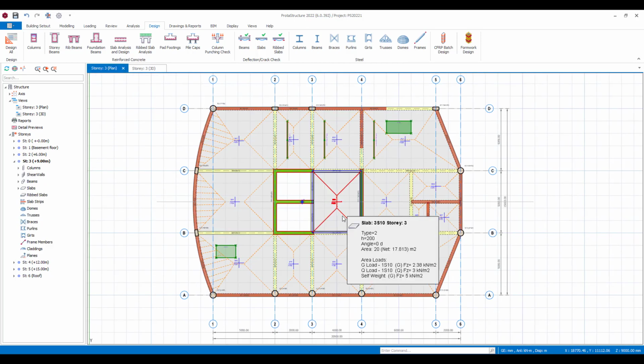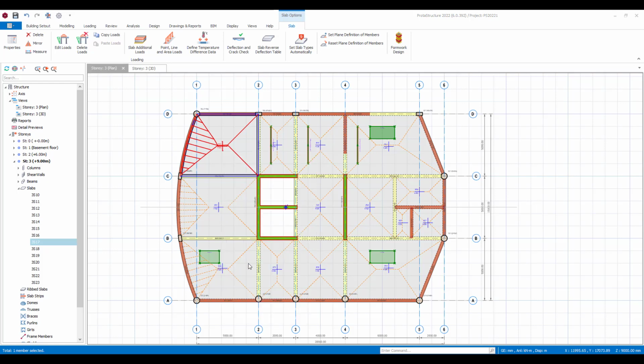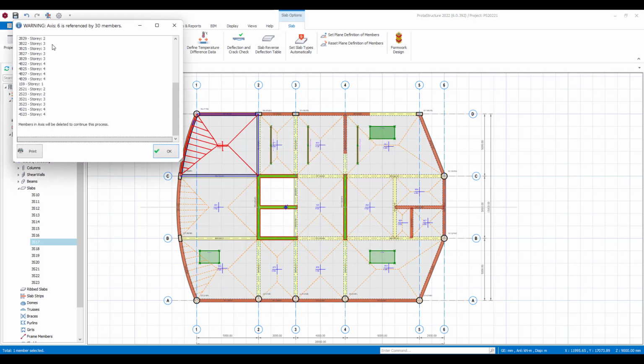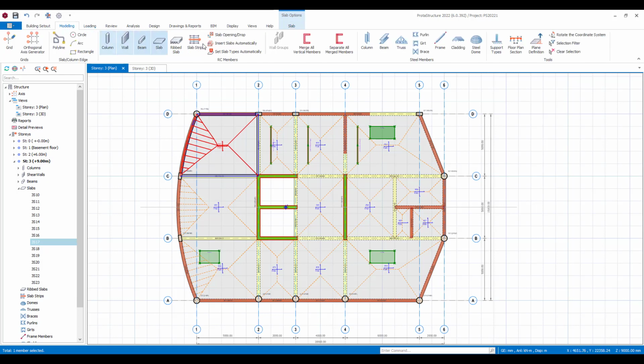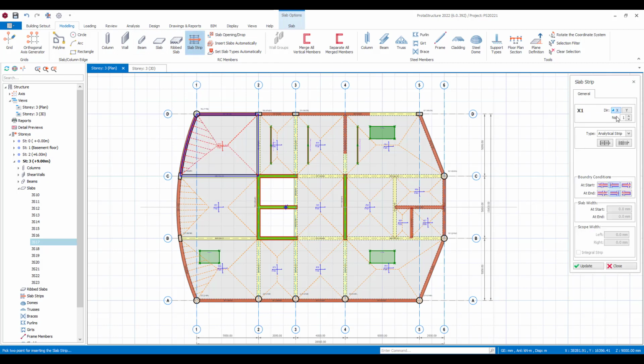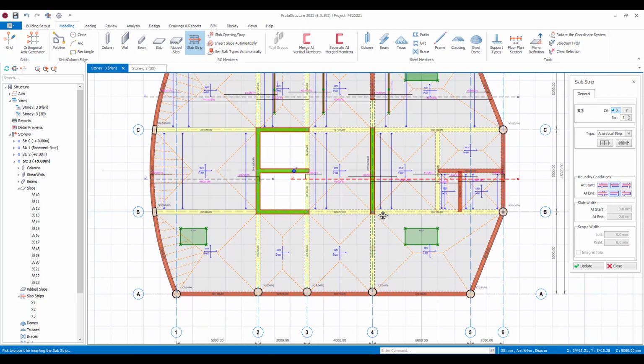I may just want to touch on perhaps the slabs. So if you come into the software here, you can also come and set the slab types automatically, and it will work out the edge configurations for the slabs. So it's working out whether it's continuous or maybe it's a free edge. And then once you've done that, within the slabs you can come and define slab strips. So I can set up different types of slab strips here, and then we can just cut strips through the model here, and you can see as I'm doing this, it's automatically detailing out those strips. So you can just quickly carry strips through. It will detail those out.